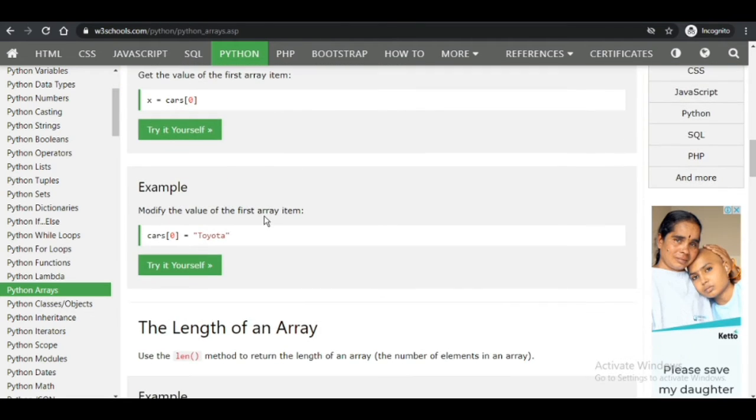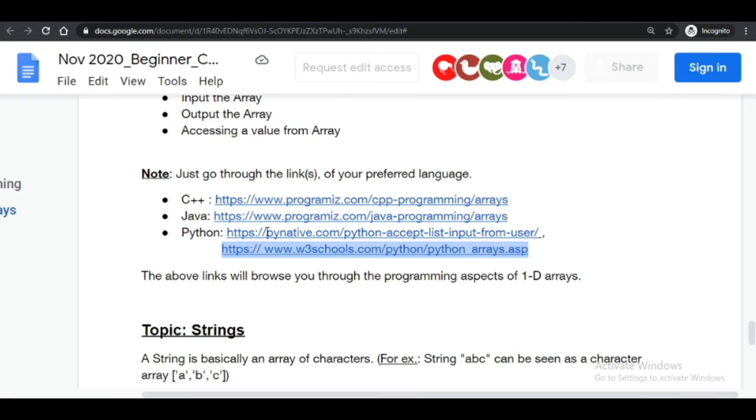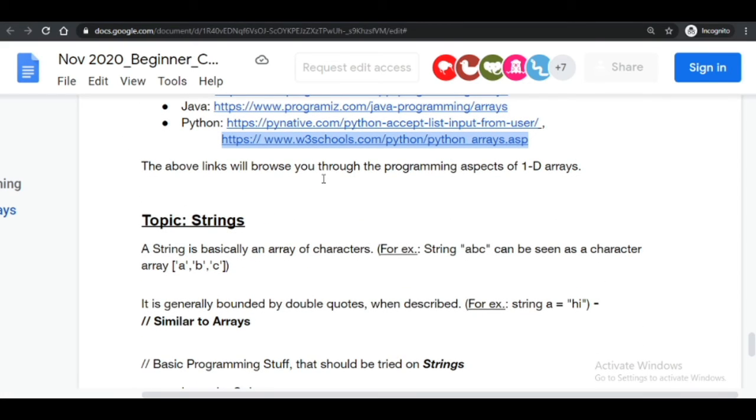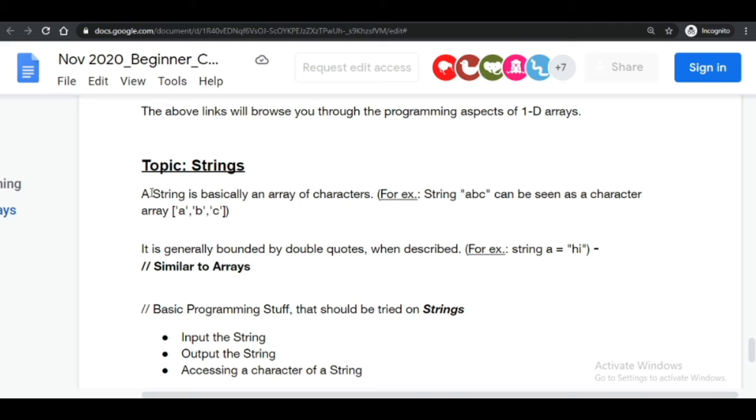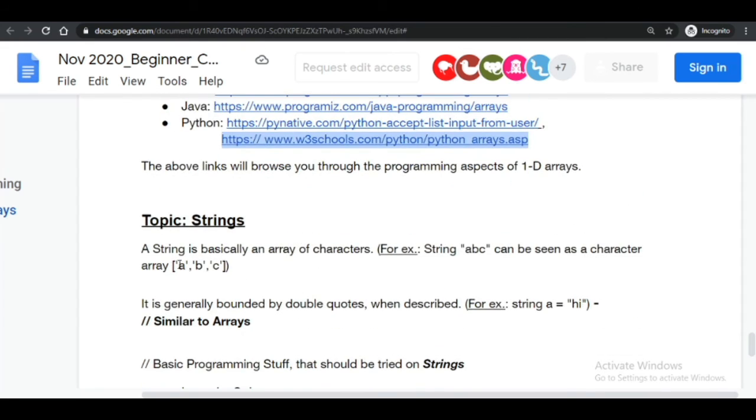Take this in mind. Now coming to the above link, it will take you through the 1D array. We have already checked it. If you want to read it again, you can go through it. Now the topic of string is already told about. A is a string.